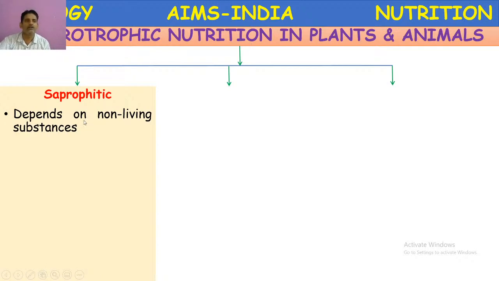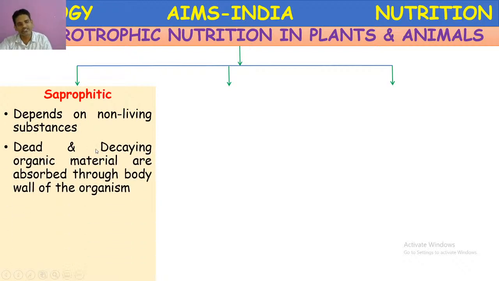Saprophytic nutrition. These organisms are called saprophytes. They depend on non-living substances or dead and decomposing substances. Dead and decomposing organic materials are absorbed through the body wall of the organism. Example, bacteria and fungi.